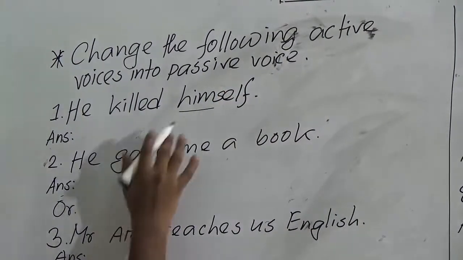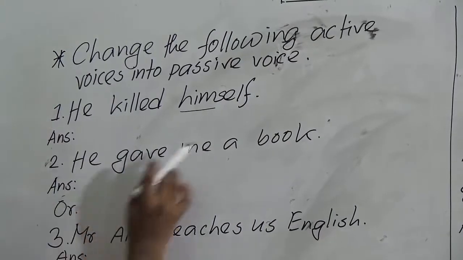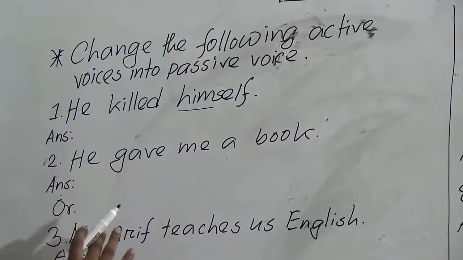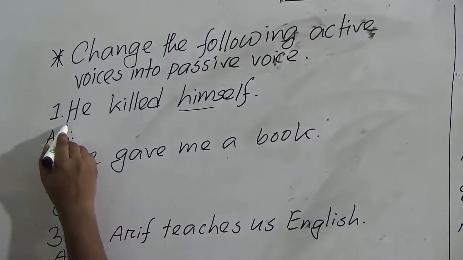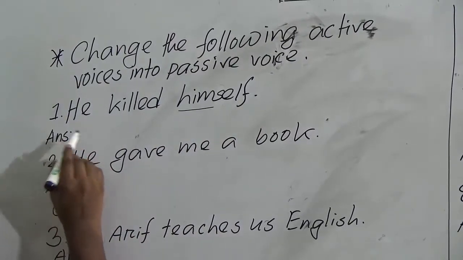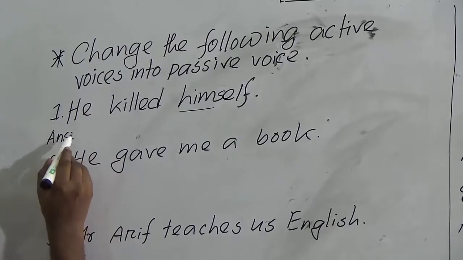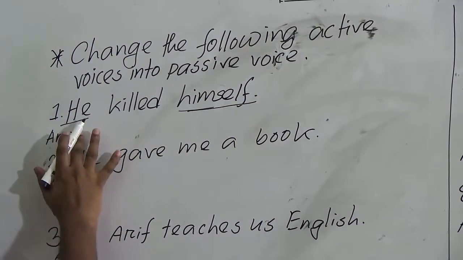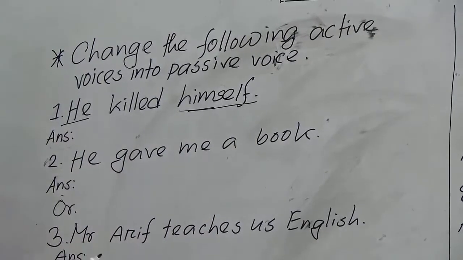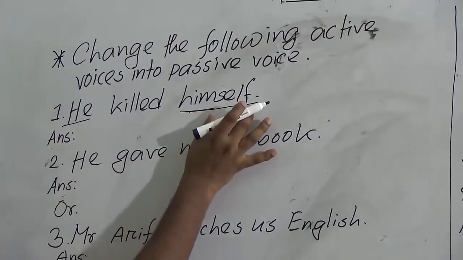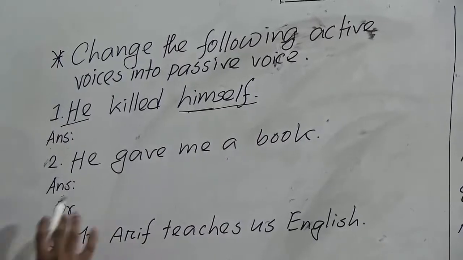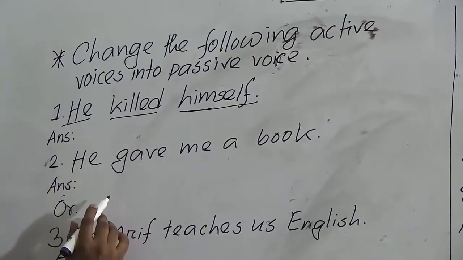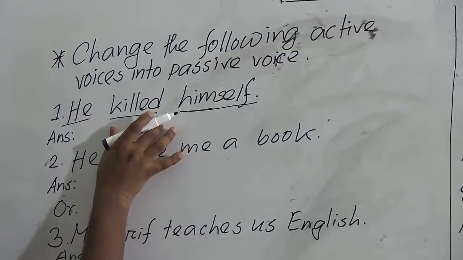So if a sentence has a reflexive pronoun, we will change it in a different way. This is an exceptional case. In this case, we will not change the position of subject and object. Subject and object will remain the same. We will use only an auxiliary verb by looking at the tense.